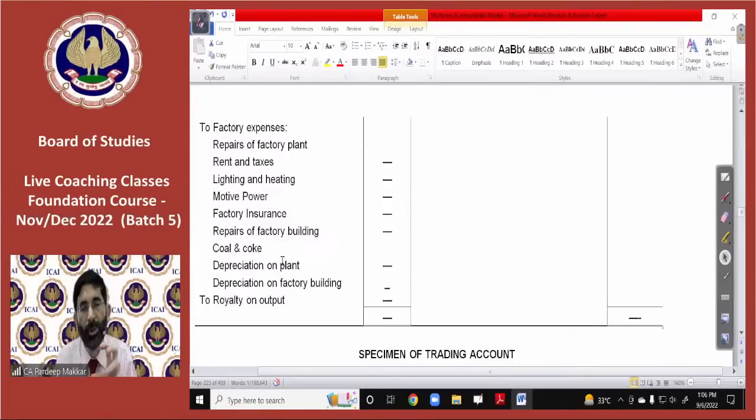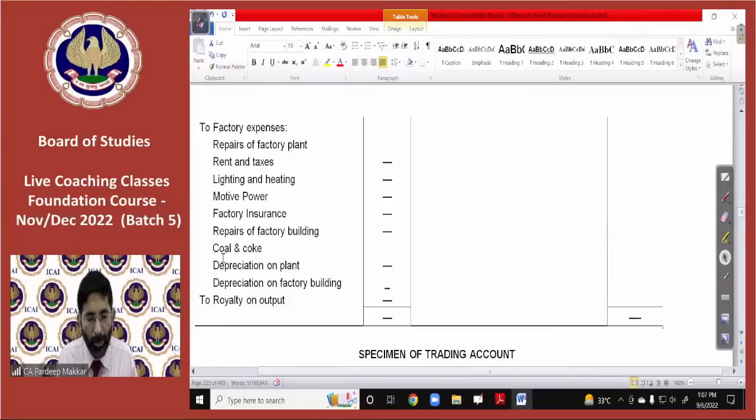Those items which we have already discussed, that these will be entered in the trading account or P&L account, are not going to be entered in the manufacturing account. मैन्युफैक्चरिंग अकाउंट हैज इट्स ओन एग्जिस्टेंस. आपको बस इतना ही समझना है कि जो भी खर्चा फैक्ट्री के अंदर होता है, रॉ मटेरियल से लेकर फिनिश गुड्स के बनने तक का, वो सारा एक्सपेंस आपको मैन्युफैक्चरिंग में डालना है और कुछ भी नहीं है. That is very, very easy. Manufacturing account is the easiest point.